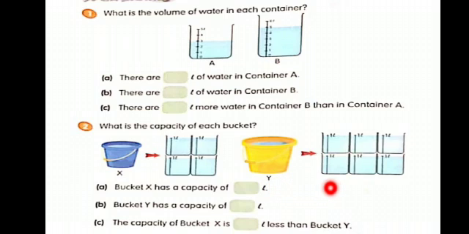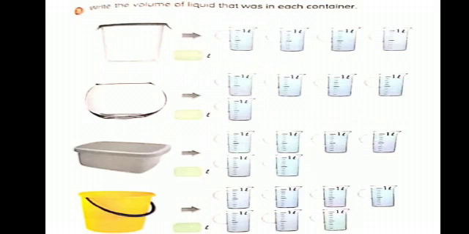Here they also want the difference between bucket X and bucket Y. For this purpose, we will subtract 4 from 6. First we will write 6 minus 4 equals 2. The capacity of bucket X is 2 liter less than bucket Y.